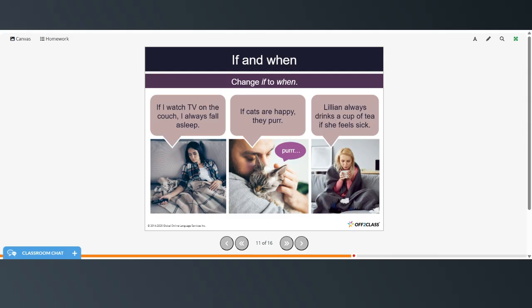So change if to when. If I watch TV on the couch, I always fall asleep. When I watch TV on the couch, I always fall asleep. If cats are happy, they purr. When cats are happy, they purr. Lillian always drinks a cup of tea if she feels sick. Lillian always drinks a cup of tea when she feels sick.